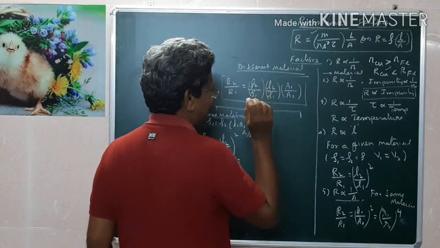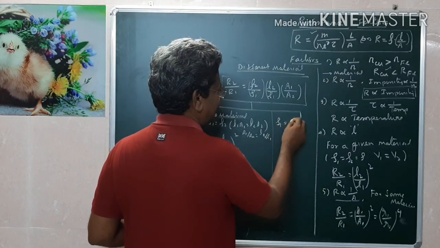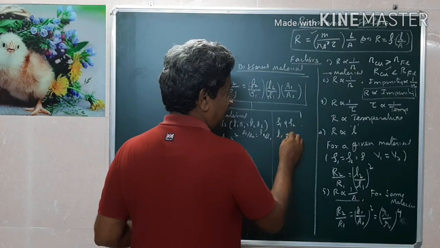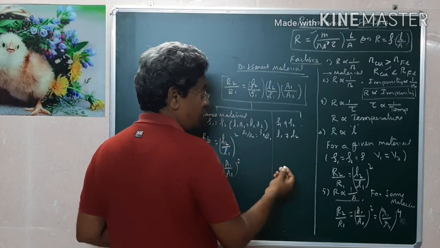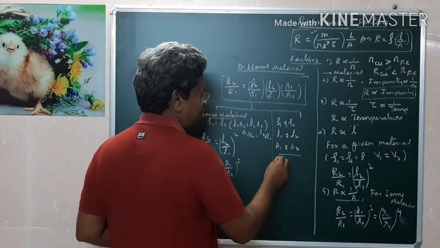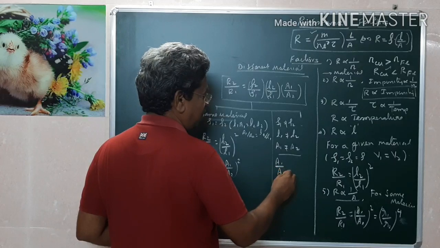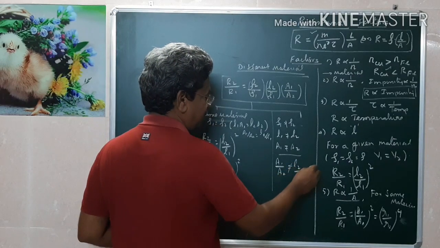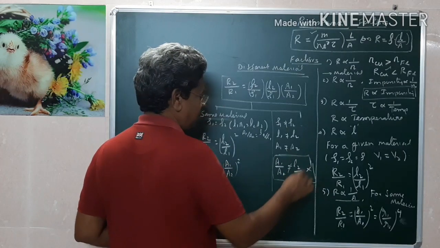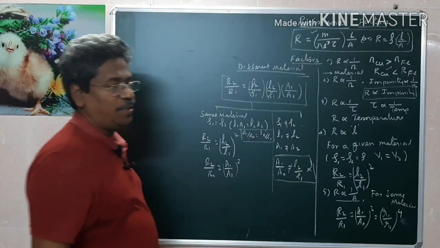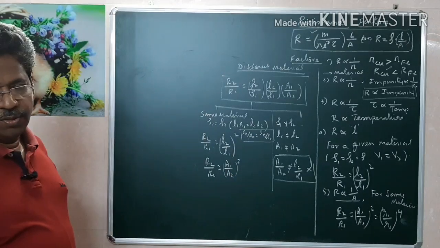Therefore, here the specific resistance will not be the same. Both are not the same. This is a different wire, that is a different wire. L1 and L2 need not be the same. A1 and A2 need not be the same. Therefore, here A1 by A2 equal to L2 by L1 cannot be used. This will not be equal for different materials. For the same material, this always holds. This is very important. Based on this, we can do some problems.